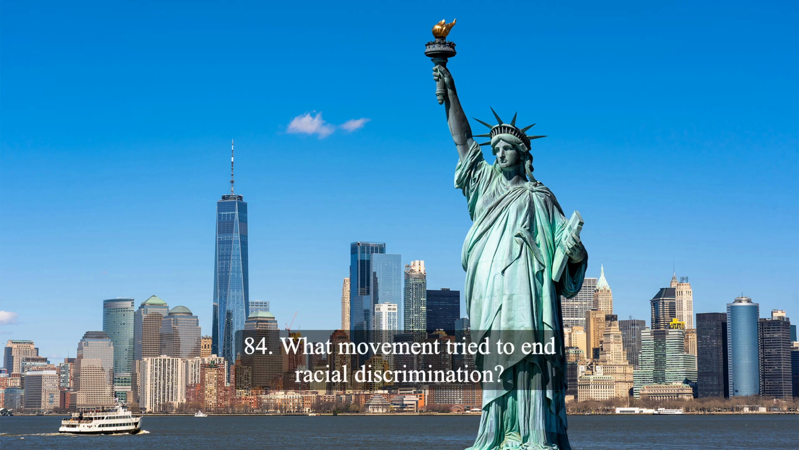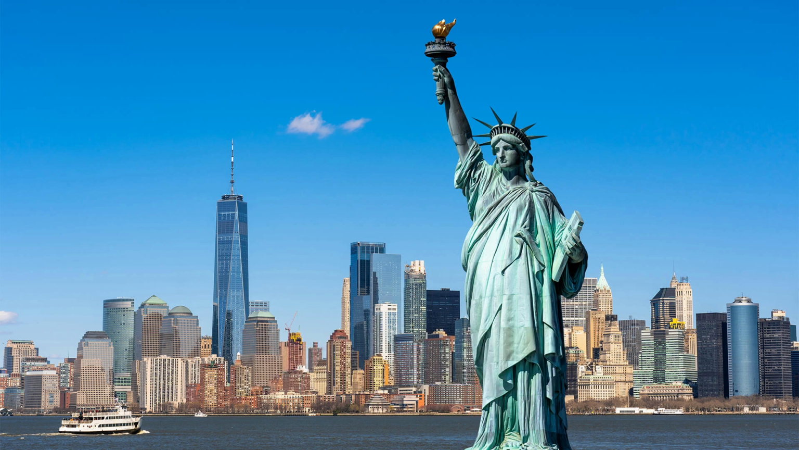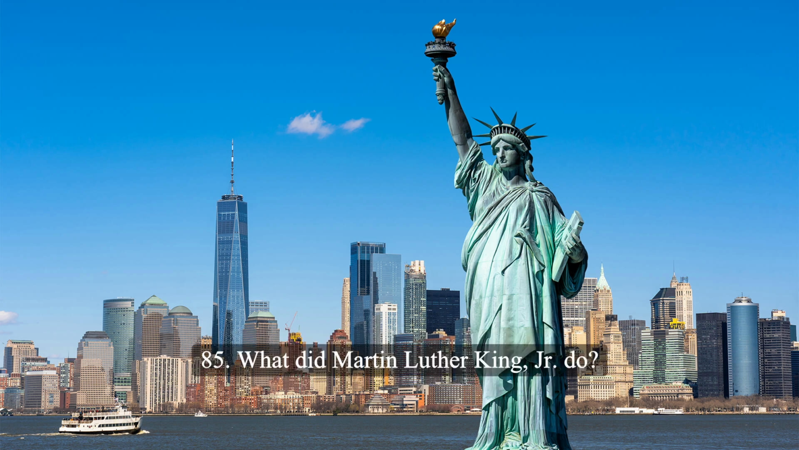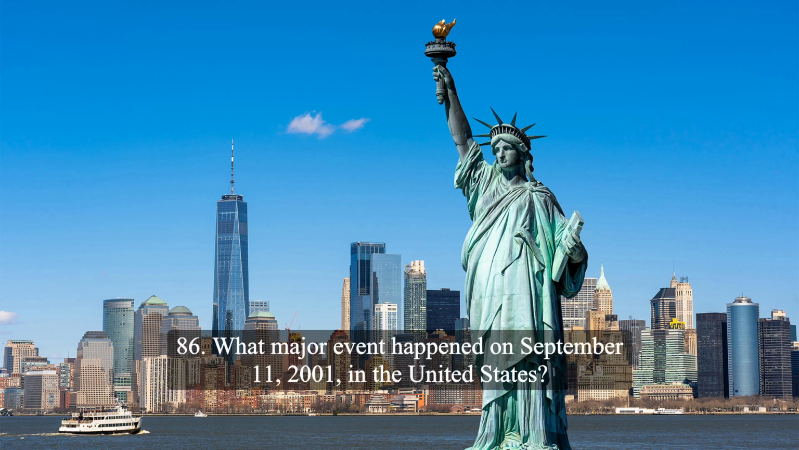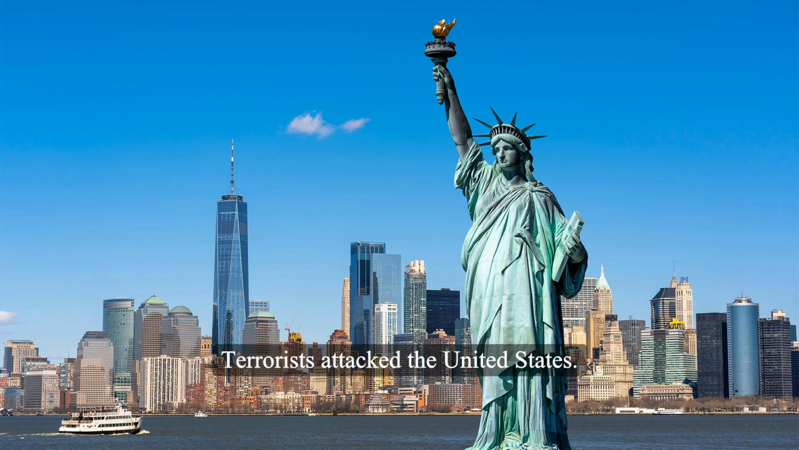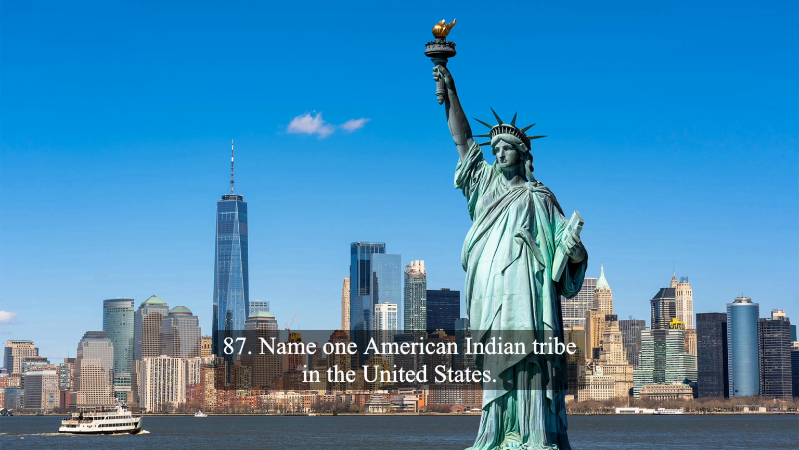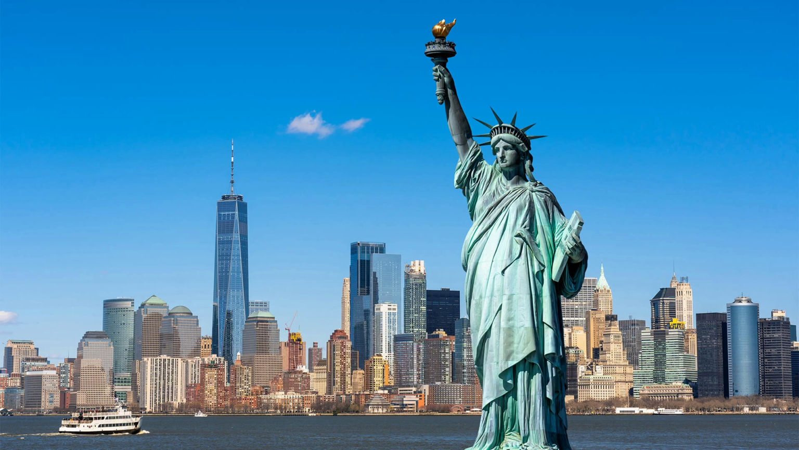84. What movement tried to end racial discrimination? Civil Rights Movement. 85. What did Martin Luther King, Jr. do? Fought for civil rights. 86. What major event happened on September 11th, 2001, in the United States? Terrorists attacked the United States. 87. Name one American Indian tribe in the United States. Cherokee.